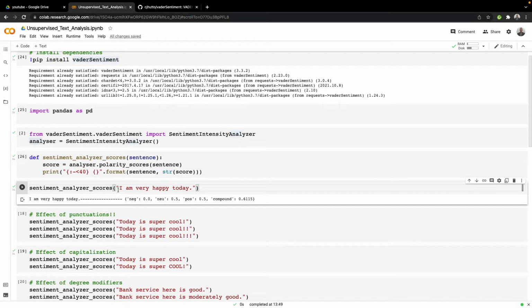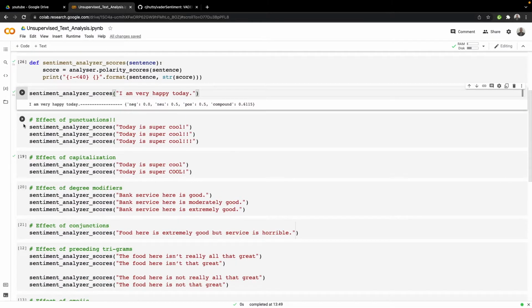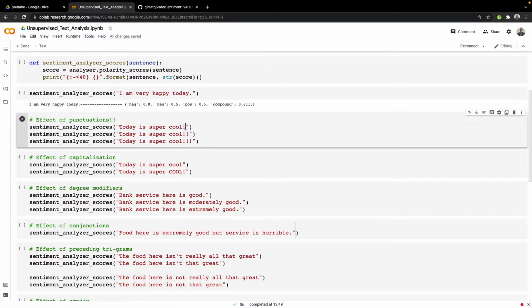This was a very vanilla kind of sentence, a very simple sentence, and it showed that it was positive. The next thing we want to see is the effect of punctuation. Here you see a sentence, today is super cool, with an exclamation mark, and we go on increasing the punctuation. As we go on increasing the punctuation, the intensity of the sentence actually increases.